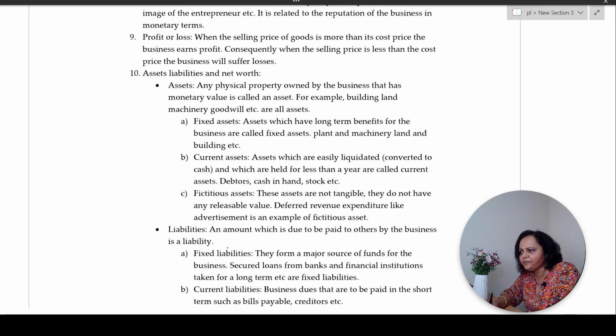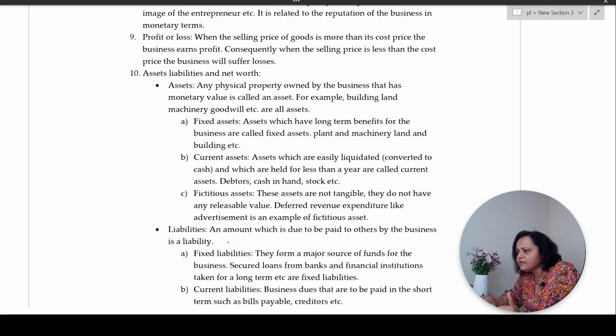Fixed assets. See, some time back we spoke about capital, we spoke about capital expenditure. Fixed assets come into the same category. Assets which have an outflow in bulk. You have to pay a large sum of money to buy that asset generally, and you reap benefits from those assets over a long period of time. Those are fixed assets. Land and building is one example.